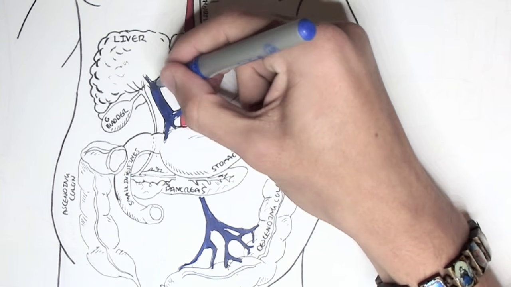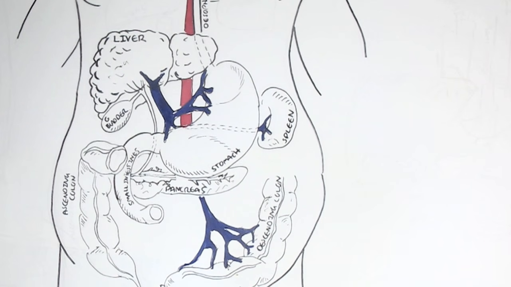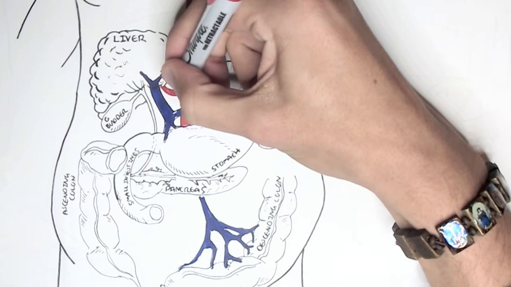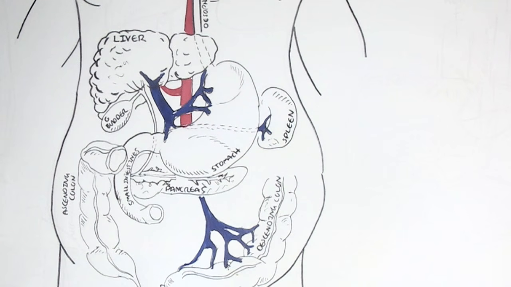The liver not only receives this blood supply from all these digestive organs, the intestine, stomach, and spleen, but also receives fresh oxygenated blood from the heart through the hepatic artery. So the liver receives blood from two sources: hepatic artery, fresh oxygenated blood, and the portal vein, which is blood supply coming from the digestive organs.